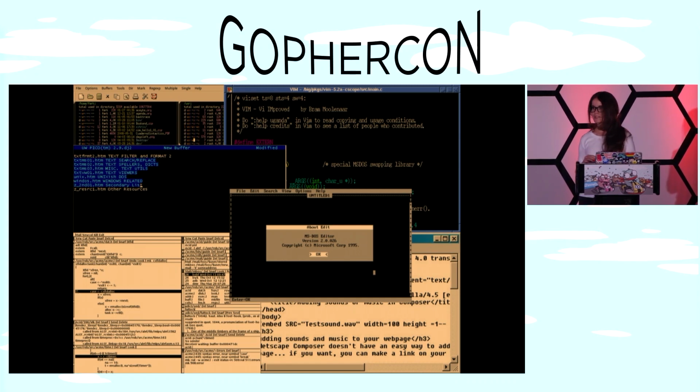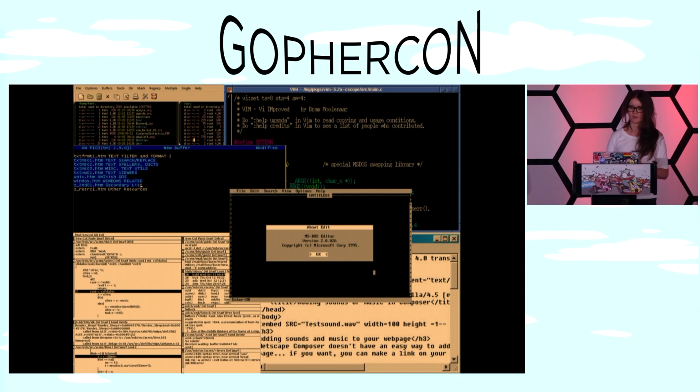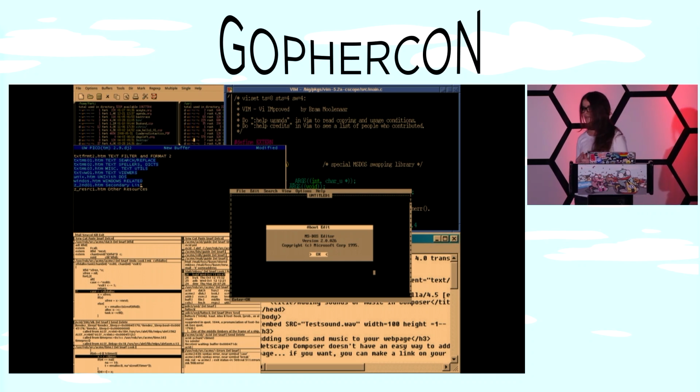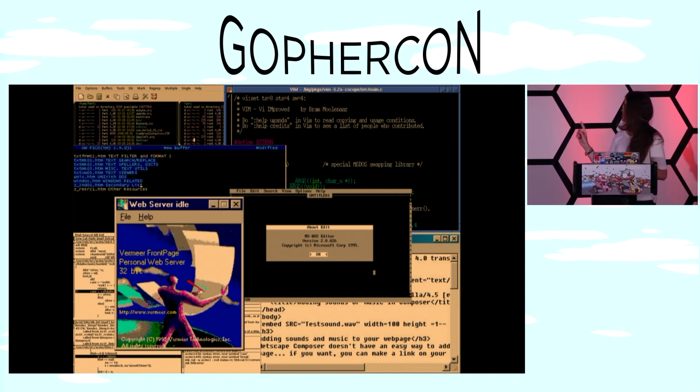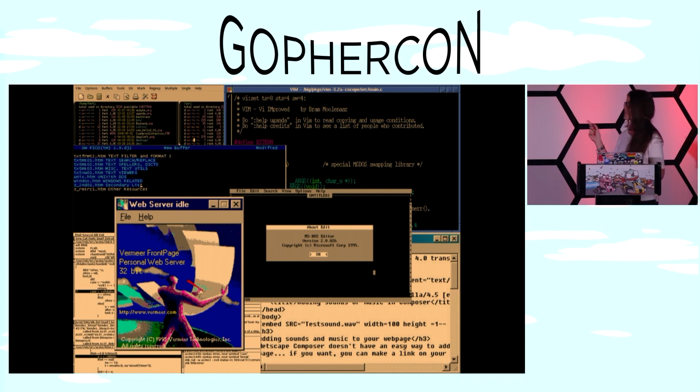NetBeans, Eclipse, none of those existed. NetBeans actually came out 1996, so not that long after. Eclipse was 2001. No Text Wrangler, no Sublime, no Atom, no VS Code, none of that. Actually, the Vermeer FrontPage, which later became MS FrontPage, which I remember using, came out in 1995. So we can just about use that one, maybe.